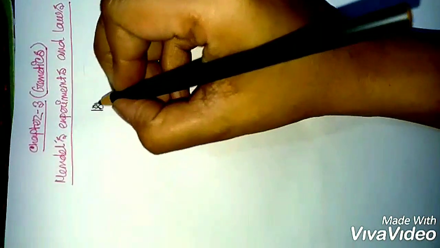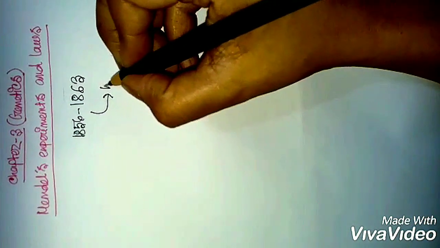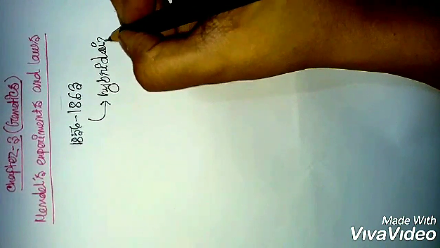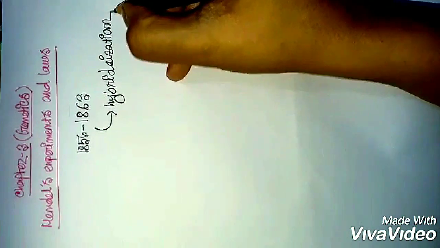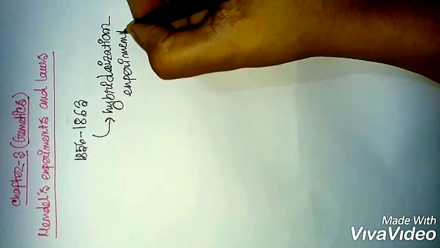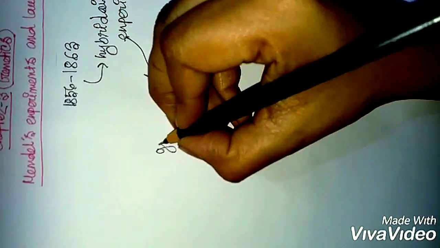Today we will start a new part from the chapter genetics, that is Mendel's experiment and his laws. Between the years 1856 to 1863, Mendel was conducting several hybridization experiments using the garden pea plants.